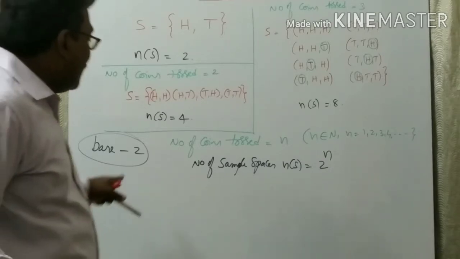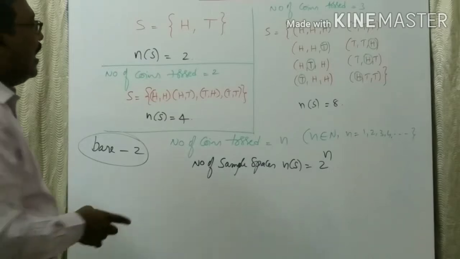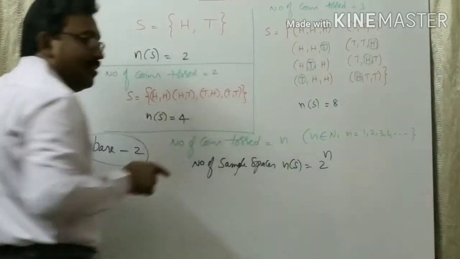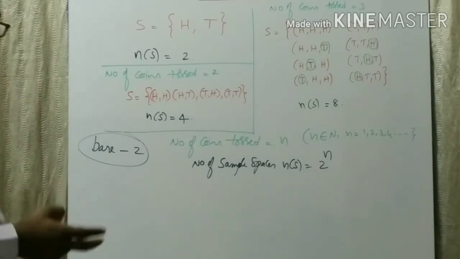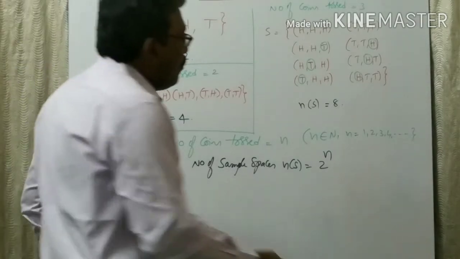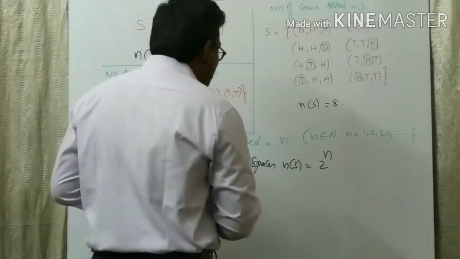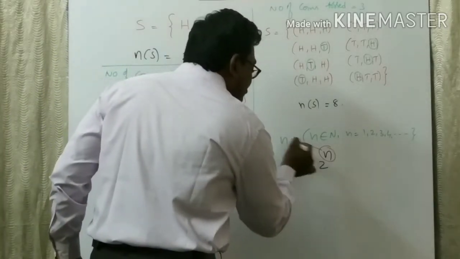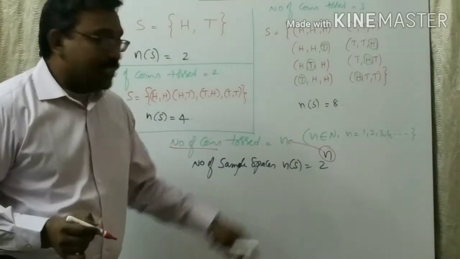Right. Because a coin has 2 faces, either head or tail. A coin has 2 faces. So the base is 2. 2 to the power of n, where n is the number of coins tossed. So number of sample spaces.